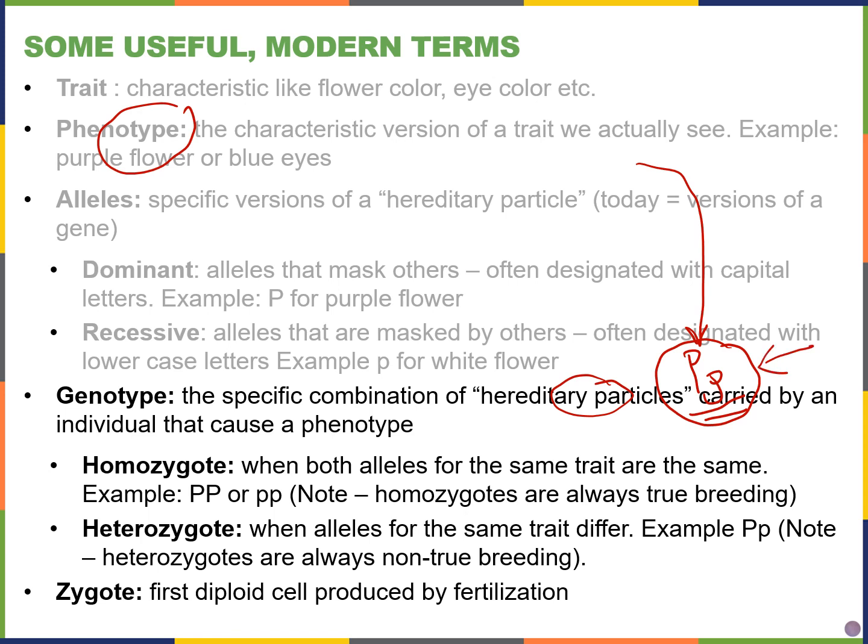Homozygous individuals, as I mentioned earlier, have the same alleles for the trait, what they inherited from each parent. So big P, big P is a homozygous dominant individual. Small p, small p is a homozygous recessive individual, and these are also always true breeding. Heterozygous individuals, in contrast, have two different alleles, like big P, small p. Zygotes, remember a zygote is the first cell that's formed after fertilization. So this is a diploid cell.